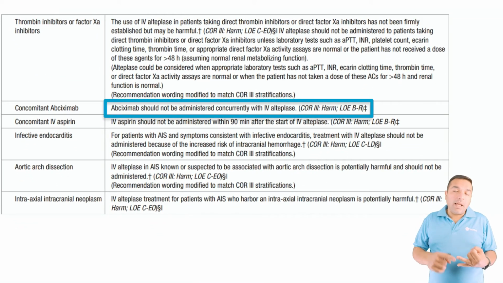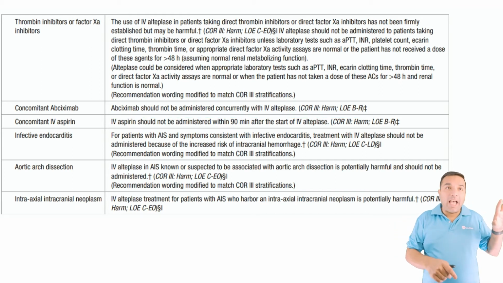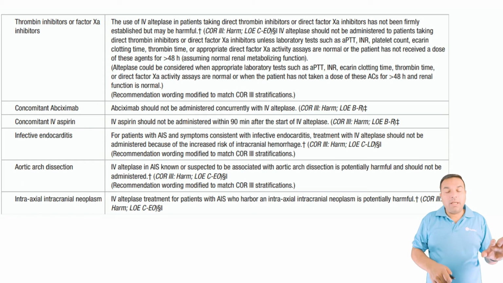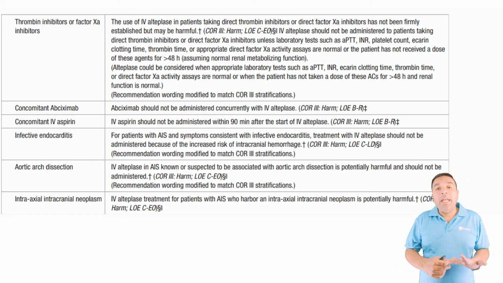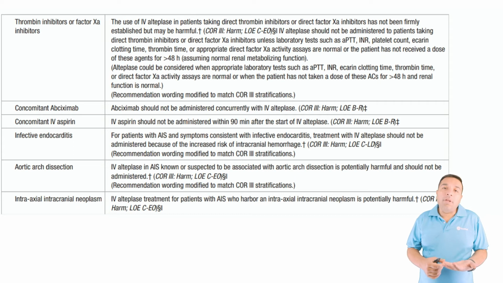Now, concomitant abciximab use, do not give it. Concomitant aspirin, that means that you give aspirin while you're giving TPA, do not. If the patient is already on aspirin, that is not a contraindication. Infective endocarditis is hard to know, to be honest with you, right away. If the patient has infective endocarditis, of course, you don't walk around with TEE probes to see if the patient has endocarditis.